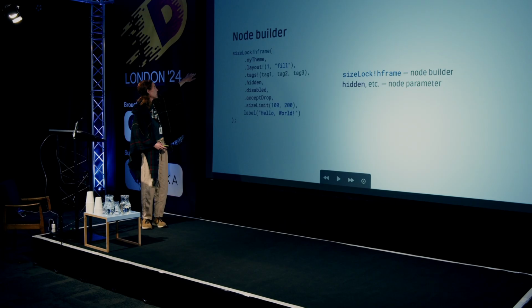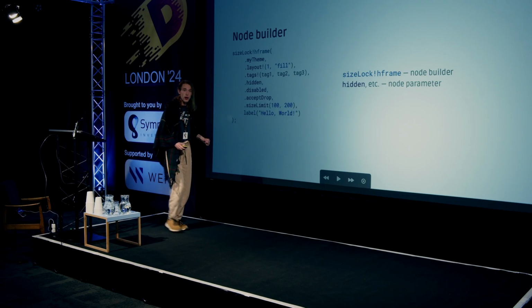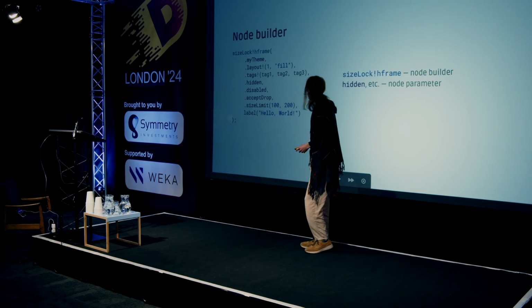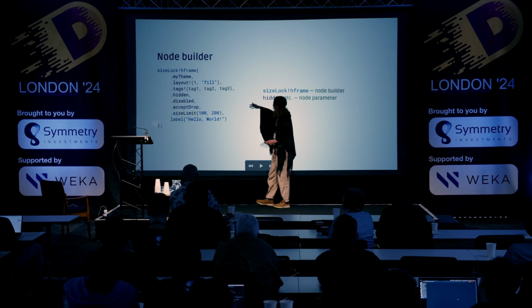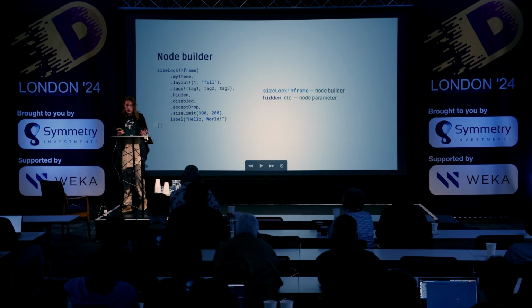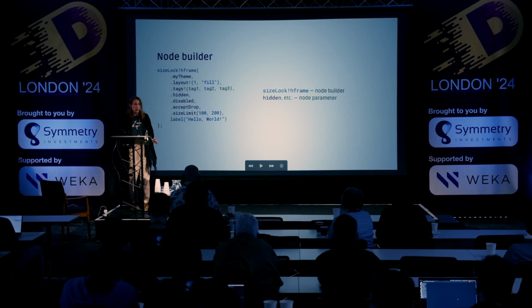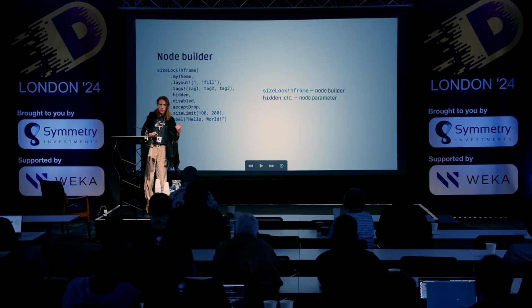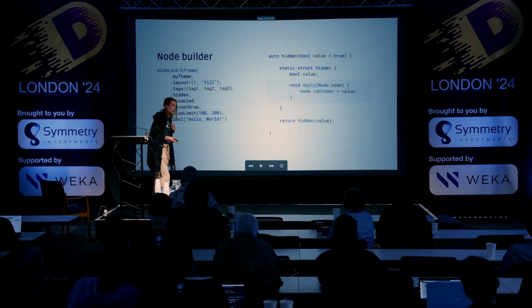So in this case, the function that creates the frame is what we call the node builder, and these parameters, these properties, these purple fields, parameters, we call them node parameters. This is terminology specific to Fluid. It does not apply to other frameworks, but I just want to make that clear because I will use these in the rest of the presentation.